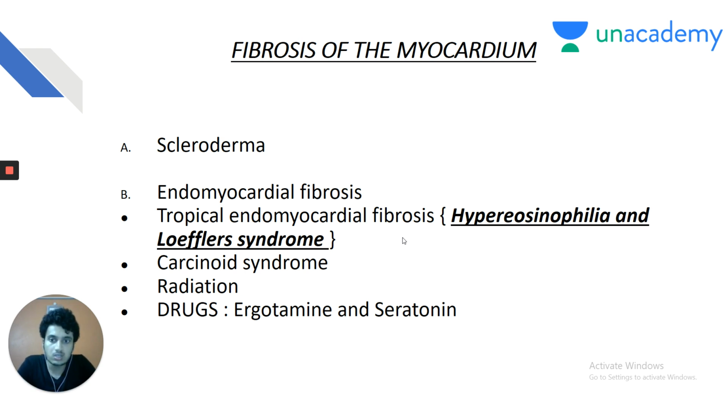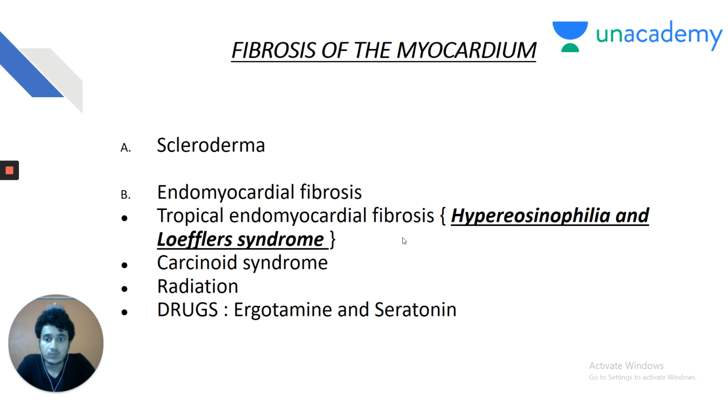Again, it's also associated with carcinoid syndrome, also associated with radiation, also associated with drugs causing restrictive cardiomyopathy. You should think of ergotamine and serotonin. Ergotamine is the drug which can be used for migraine, but because of severe side effects, it is never used. So, in this way, you should be able to integrate between different subjects.